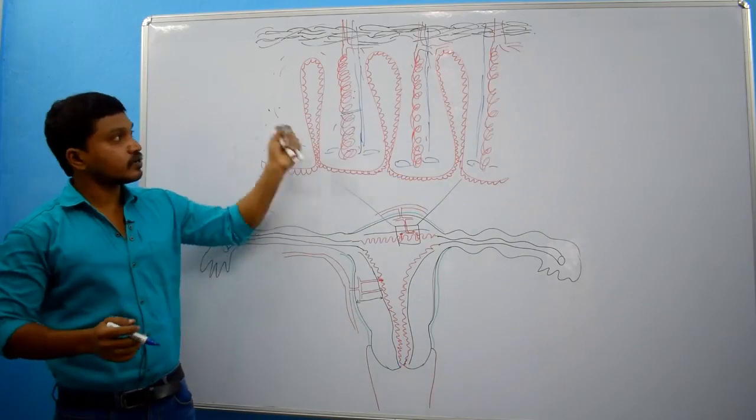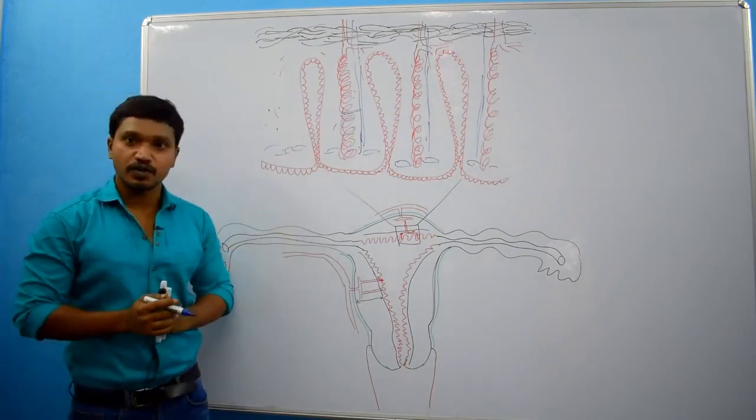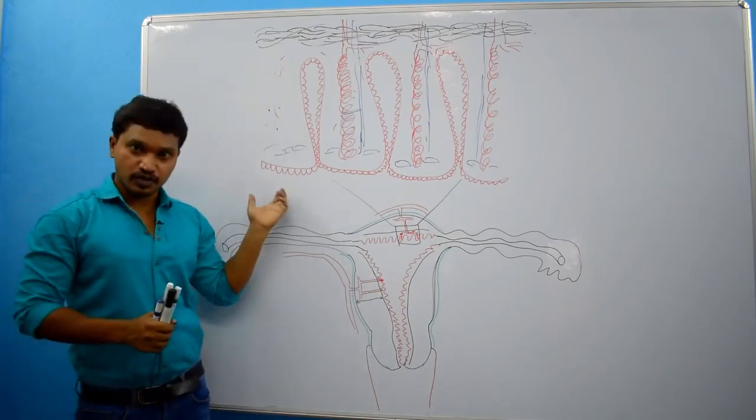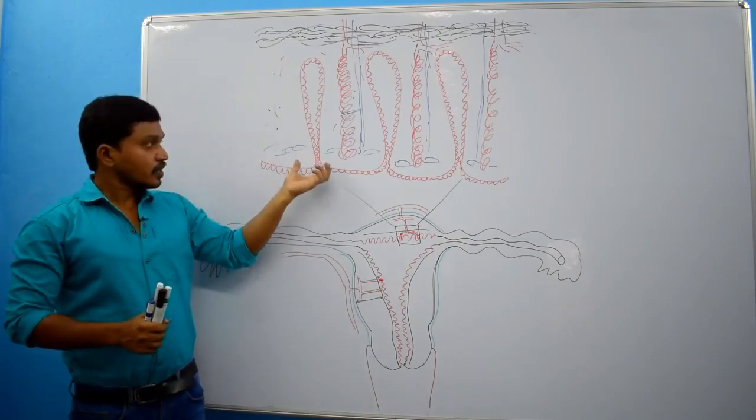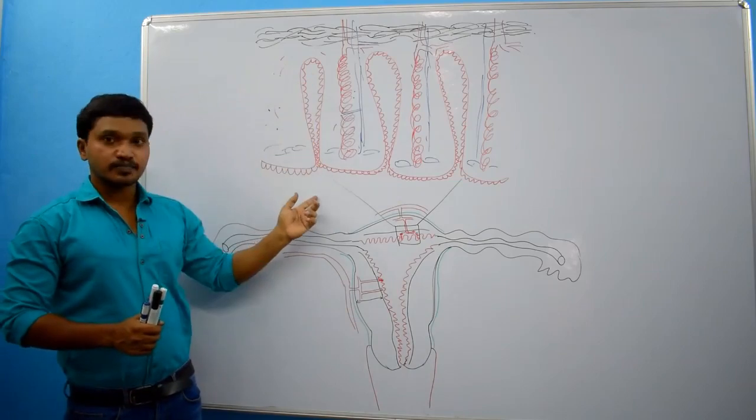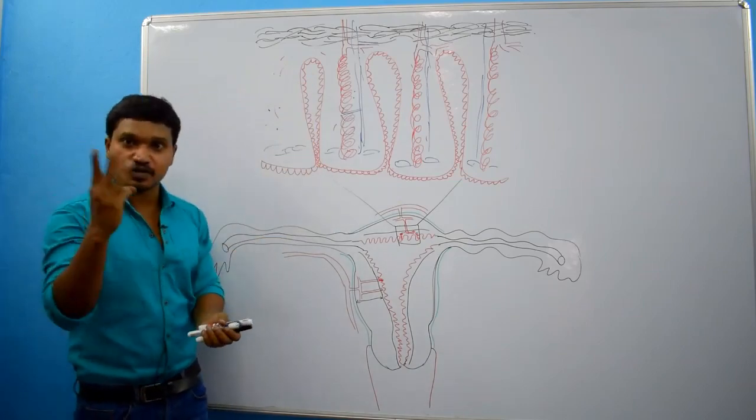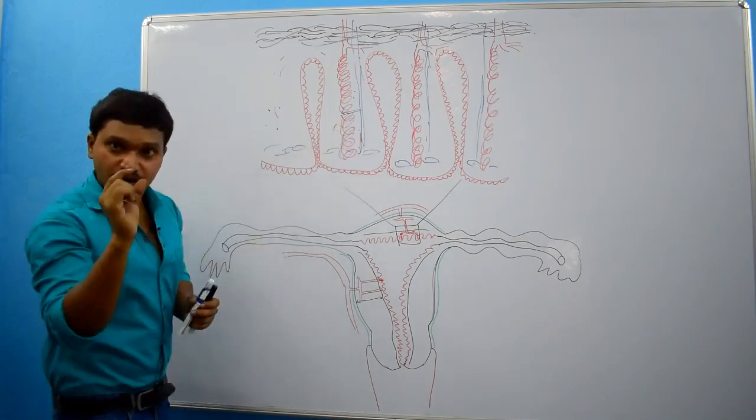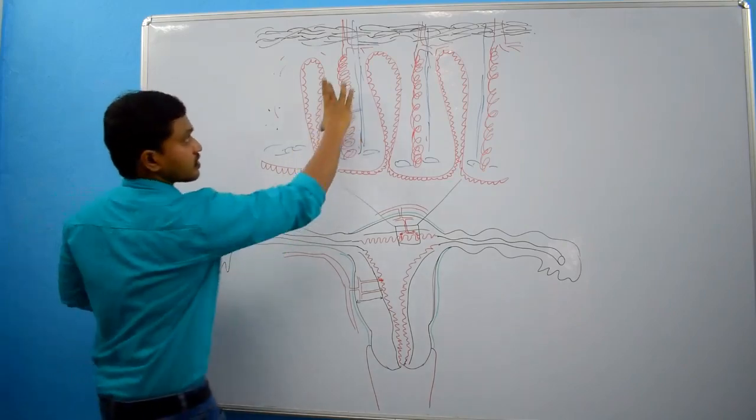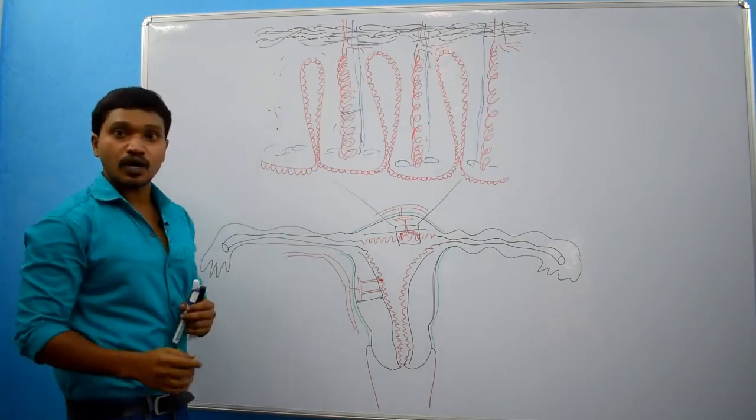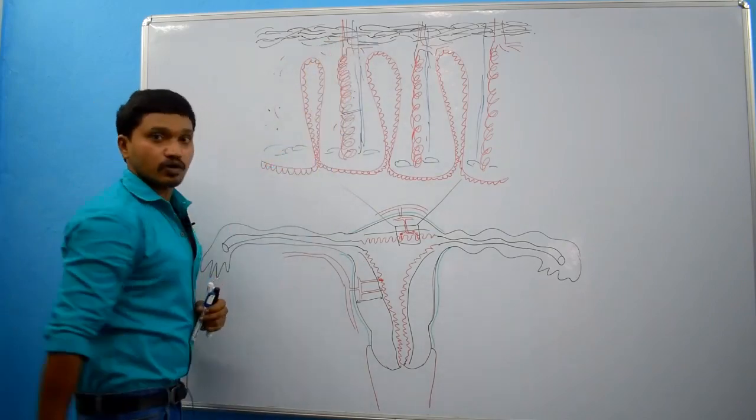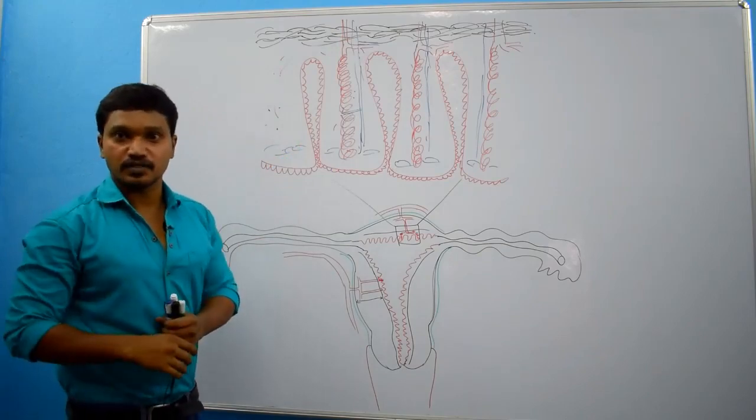So finally we have completed the structure of the endometrium. Very simple. Endometrium is the mucosa of the uterus. Endometrium contains endometrial glands. Endometrial glands have three parts. This part we call the neck of the endometrial gland, this part we call the body of the endometrial gland, and this part we call the base of the endometrial glands.